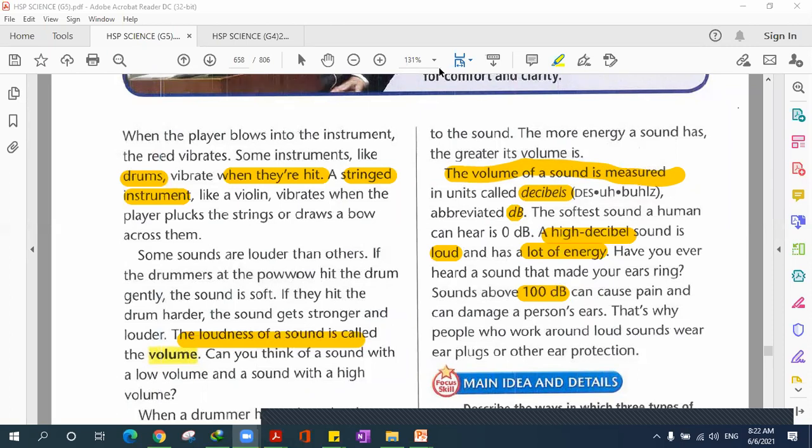But because he keeps hearing this sound 24/7, he's not really affected or he doesn't feel the pain. But do you guys know that he's still damaging his ears? Within a couple of years he can go deaf. It's so dangerous.